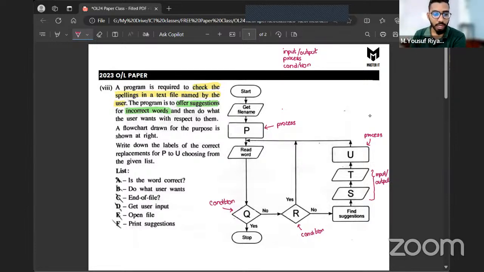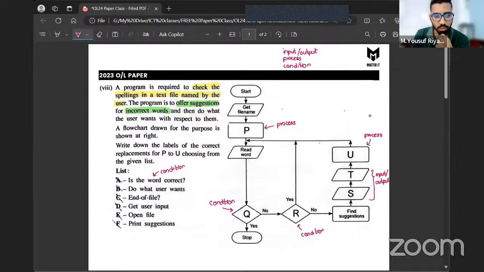If you take label A, "is this word correct?" Is this an input-output statement, or a process statement, or does this look like a conditional statement? By reading the exact instruction, you will be able to understand whether it is input, output, process, or condition, right? So what is it? Exactly. It looks like a conditional statement. It's like a question. It's basically a scenario where a decision has to be made. So "is this word correct" means you'll have two answers, either yes or no. So that's going to be a conditional statement.